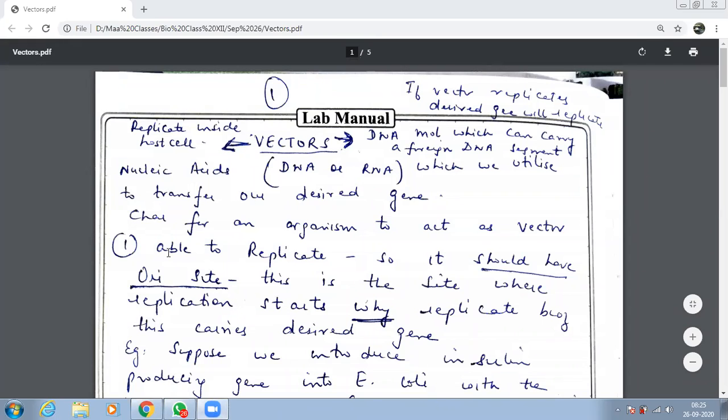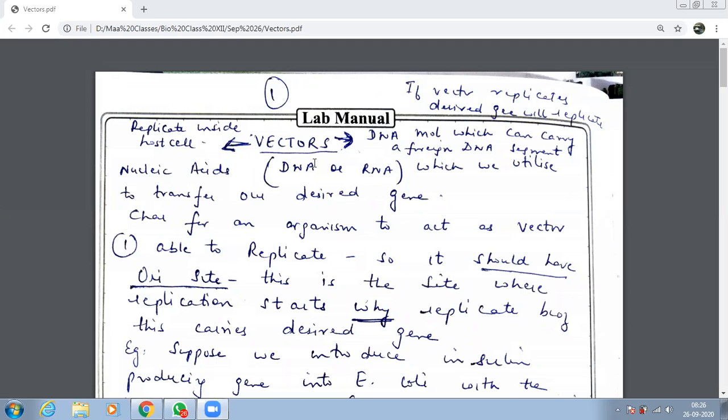Beta, what is the first quality of a vector? It should be able to replicate. And to replicate, it should have this site. Why it should have this site? Because it is this site जहाँ पे replication start होगा. Is it fine? Now, the question arises why? Why do we want to replicate? Why do we want to replicate this DNA segment? ये जो छोटा सा DNA segment हमने भेजा vector के form में, इसका replication क्यों कराना है? Why do we want it to replicate?